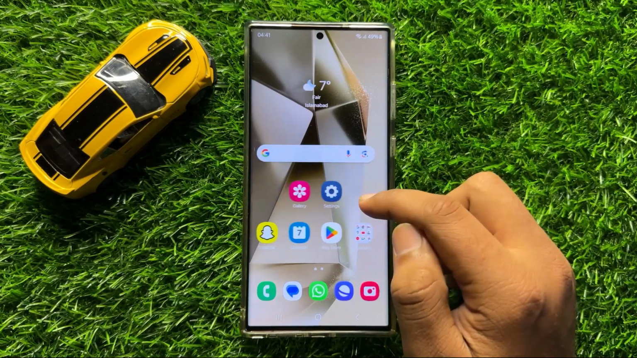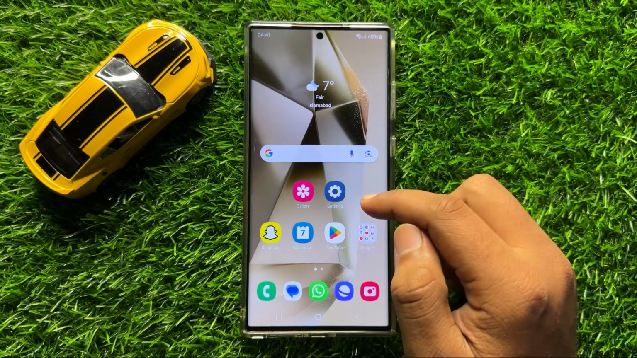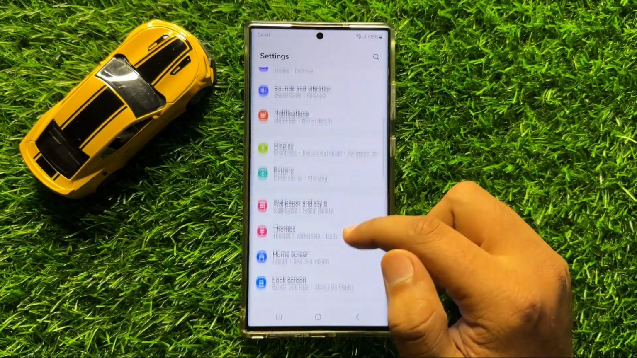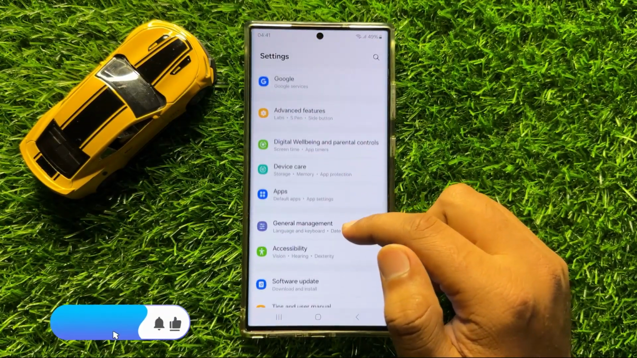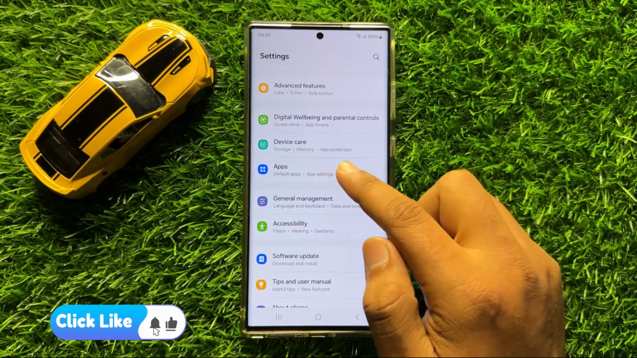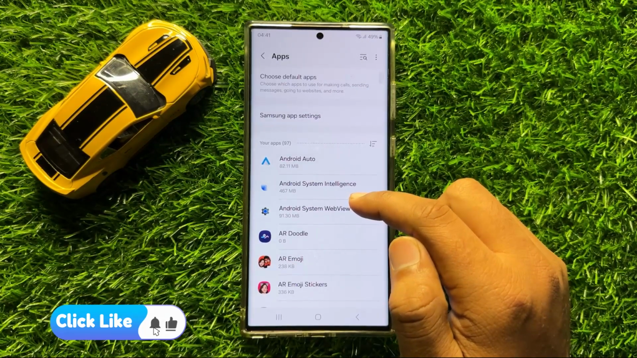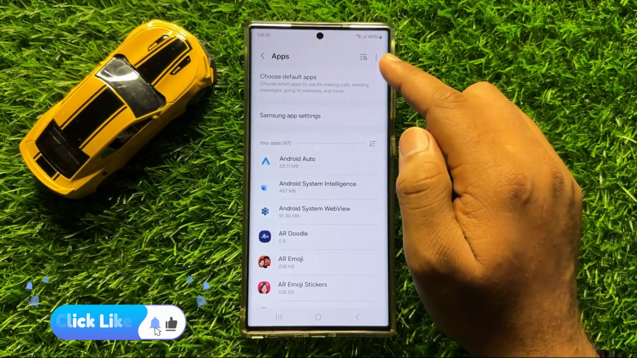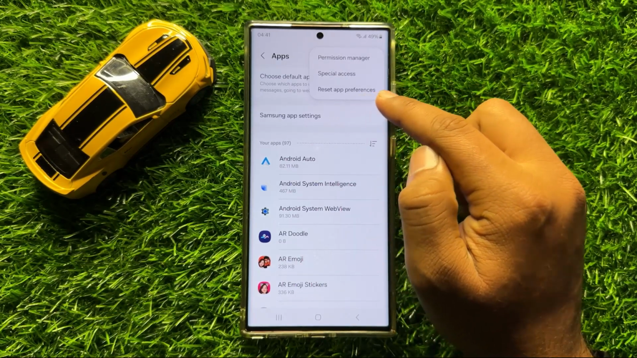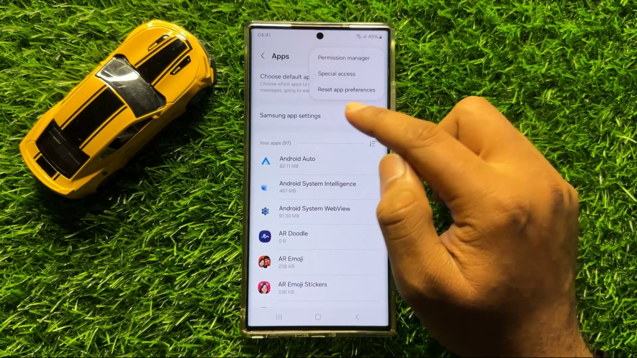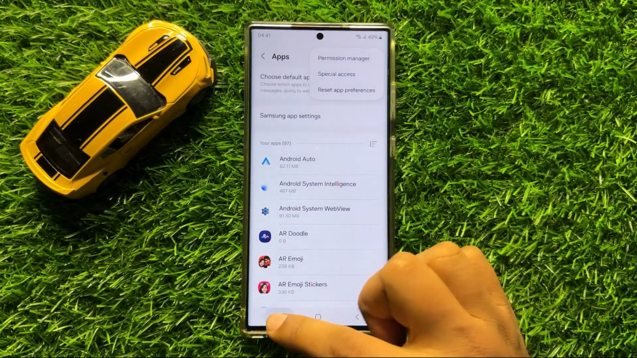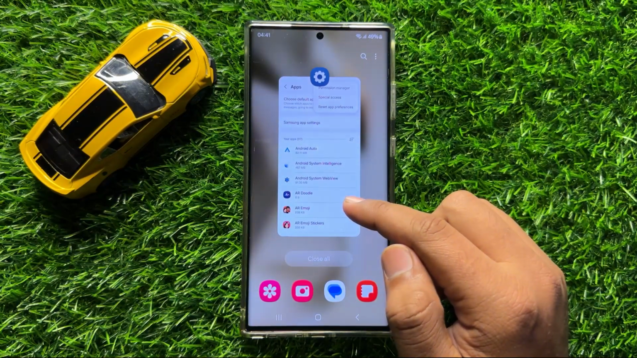But if you are still facing the problem, then the last solution is open settings, scroll down and here click on apps. Now after opening the apps, click on this three dot more icon and here click on reset app preferences. So after resetting the app preferences, it will fix your screen glitching and display problem.